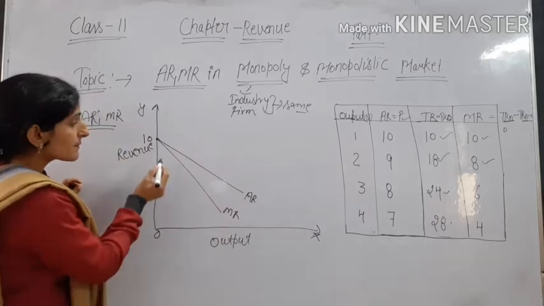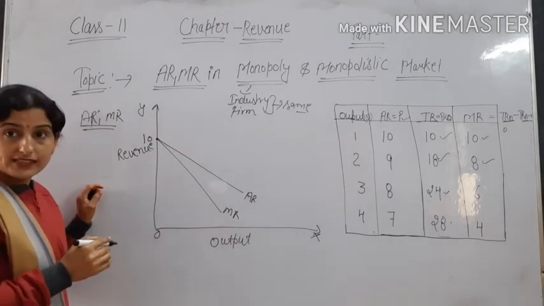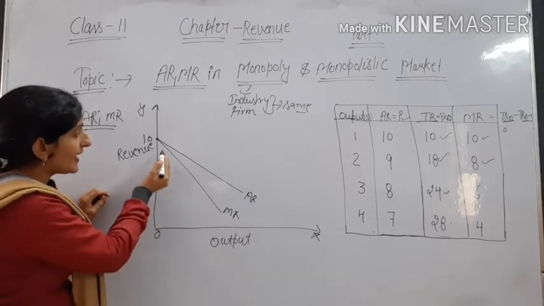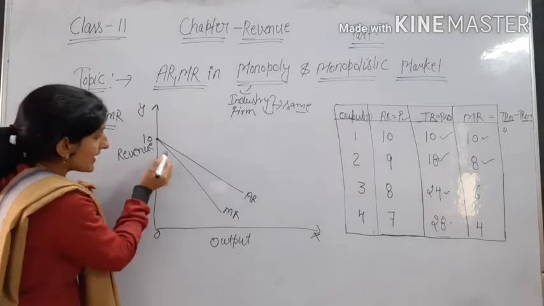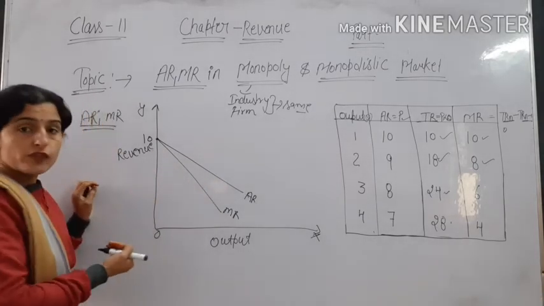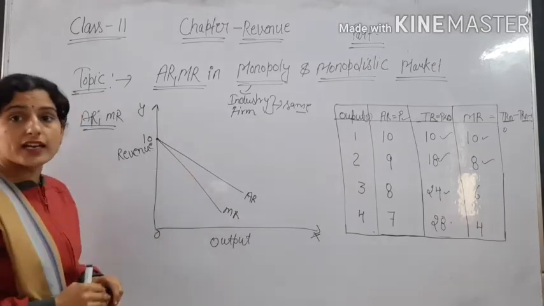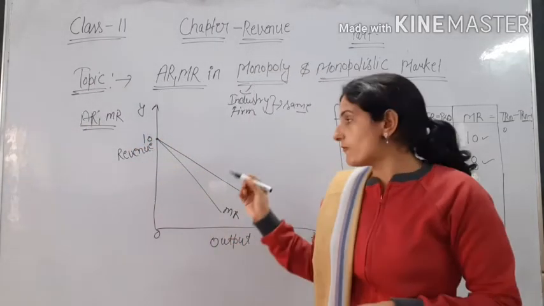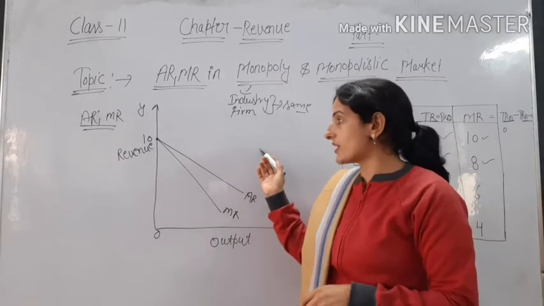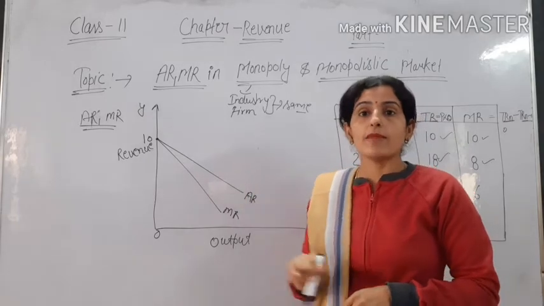It means AR is decreasing less than MR, and MR is decreasing more than AR. So the MR curve lies below the AR curve, the average revenue curve. So this is the diagram of monopoly. In this we have shown the average revenue curve and the marginal revenue curve.